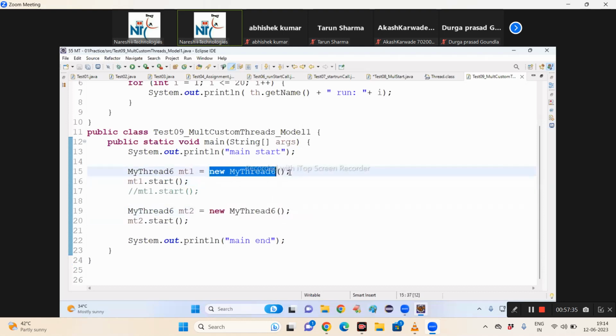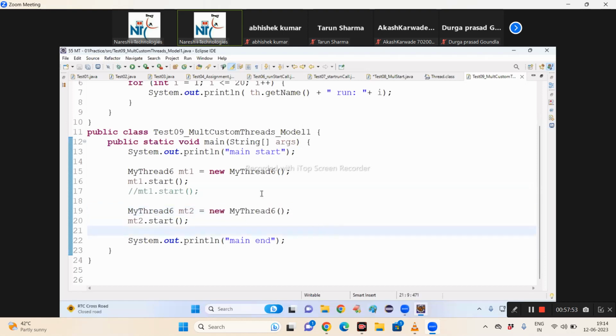What is the thread status value in this thread? 0. Then when start is called, it changes to 1 or 2, whatever number. Next, another new thread object means the thread status value is again 0. Then we call the start method. This thread value is 0, so the thread of execution is started again and executes.